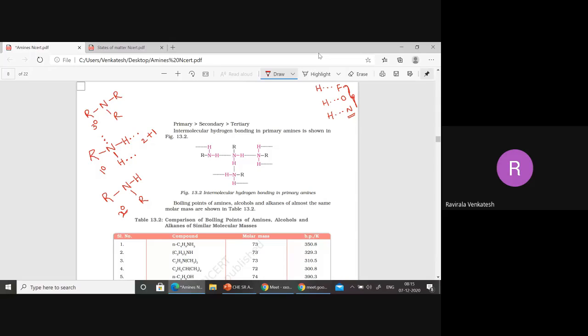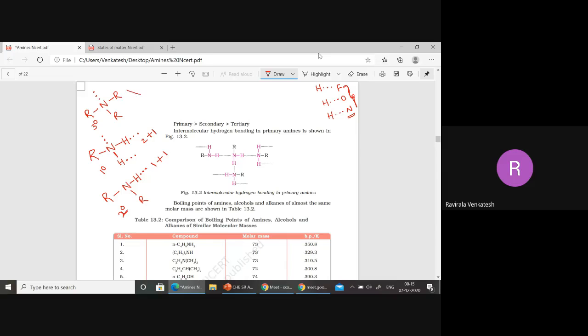What about this secondary, beta? Secondary can give how many hydrogen? 2. Actually 1 including nitrogen, 1 is equal to 2 here. Here there is no hydrogen, only with nitrogen it can form. That means within itself it can form hydrogen bonding with water. Within itself it is not possible. So what I mean to say in this case, what happened?